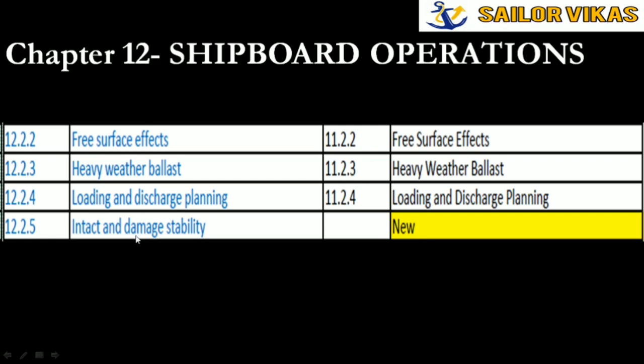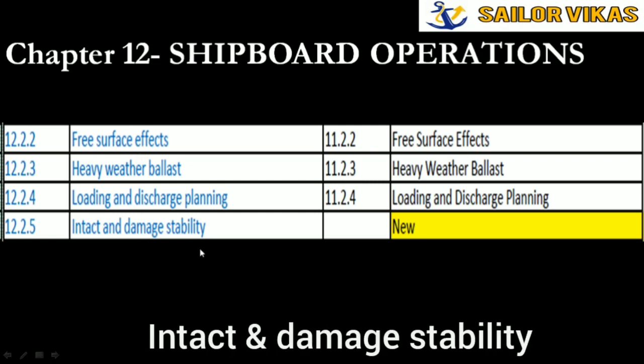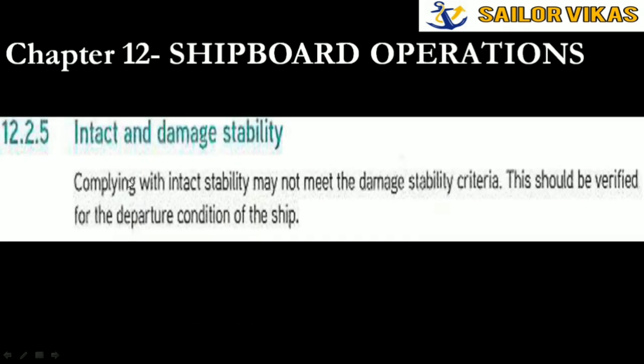Next, in the same chapter they have added a section called intact and damaged stability. It's a small new section. You can see here that complying with intact stability may not meet the damaged stability criteria. This should be verified for the departure condition of the ship. That is what SGOT 6 says: it should be verified that both criteria are met before departure of the ship.